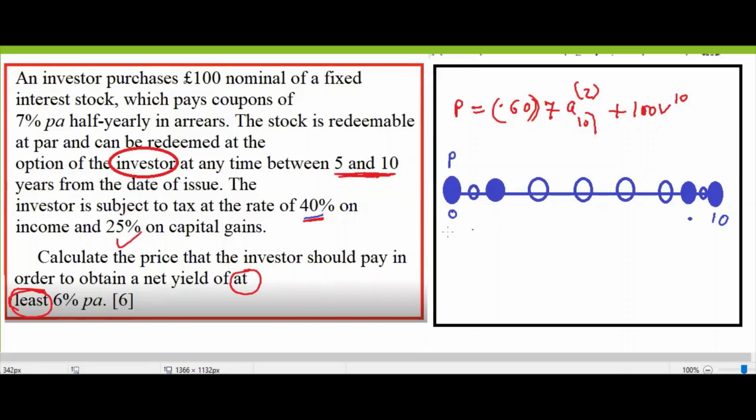What is your capital gain here? Yes, Tanvi, what is capital gain here? Quick.